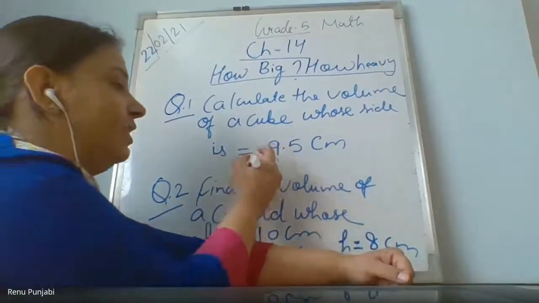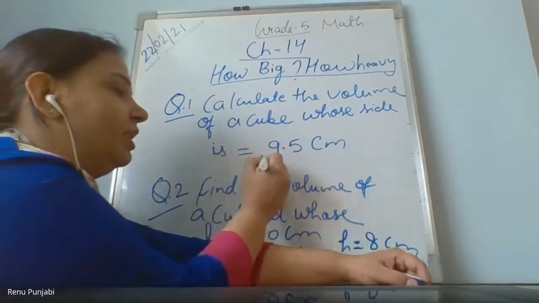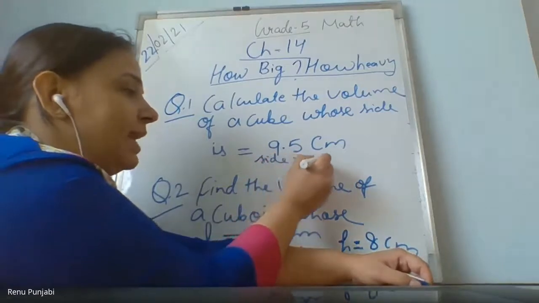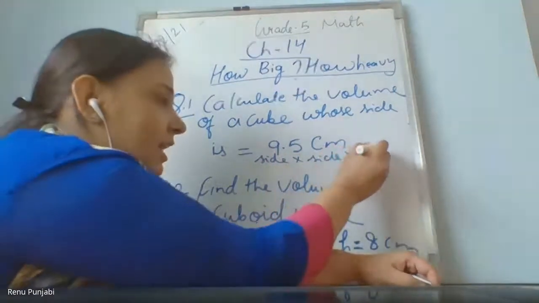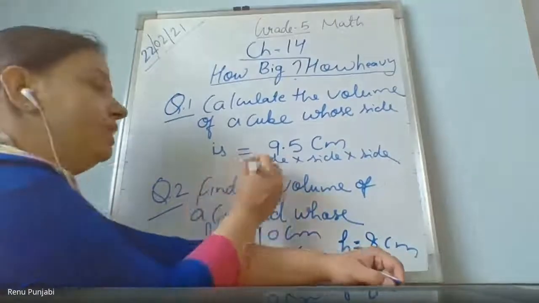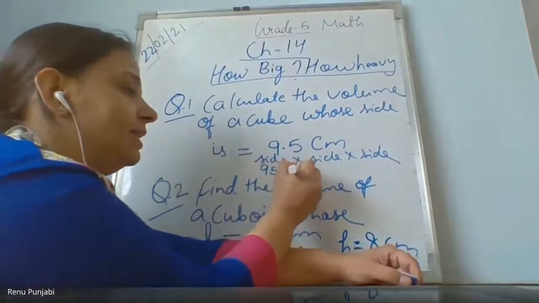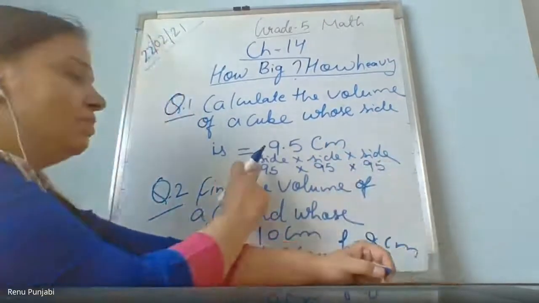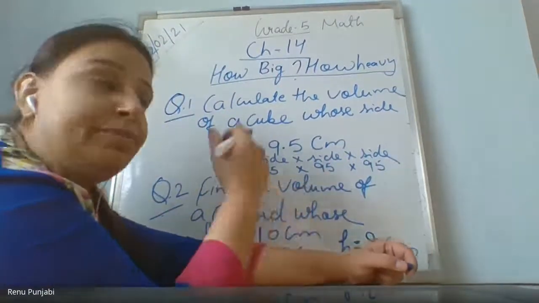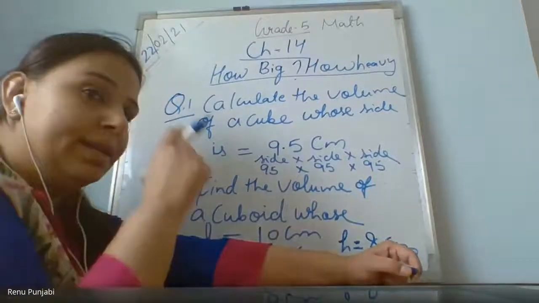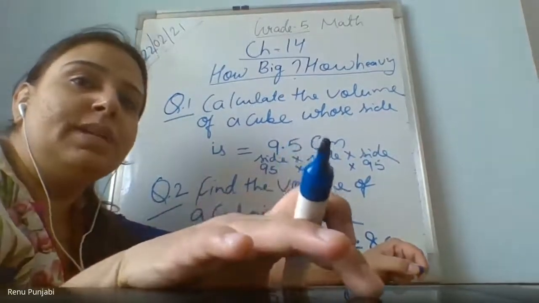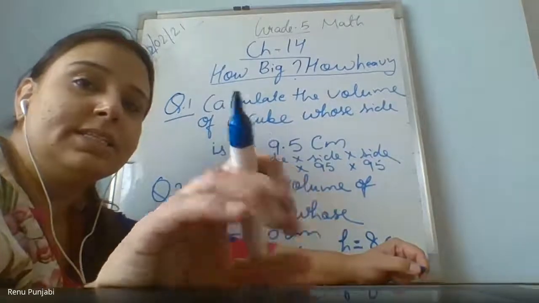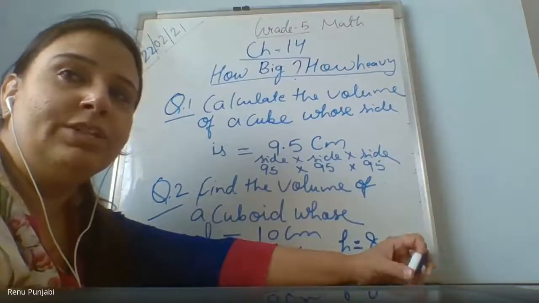First we will write the formula, side multiplied by side multiplied by side, guys. And we forget about the decimal. First we only write 95 multiplied by 95 multiplied by 95. Once you multiply this, then where will you put the decimal, Aheli? Can you please explain to us? Ma'am, after the answer. Very good, Daksh.